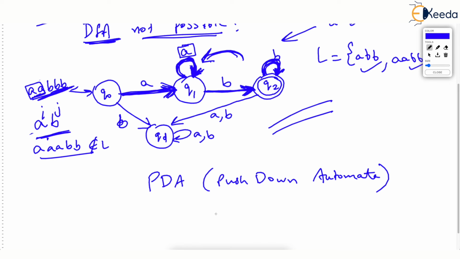Pushdown automata has an additional memory, which we call a stack. Using this memory, we can remember how many A's have passed, so that if we start reading B, we should have exactly double the number of A's as far as the tally of B's is concerned.